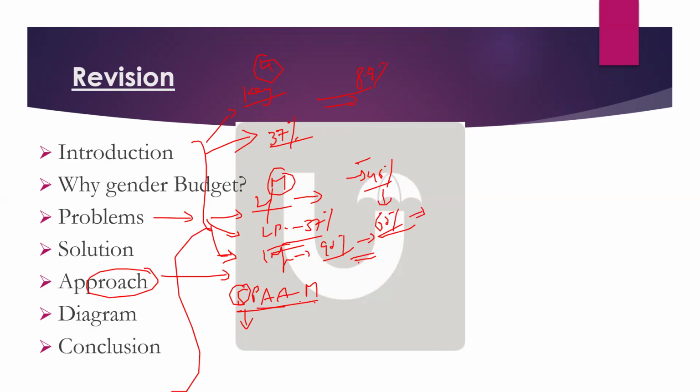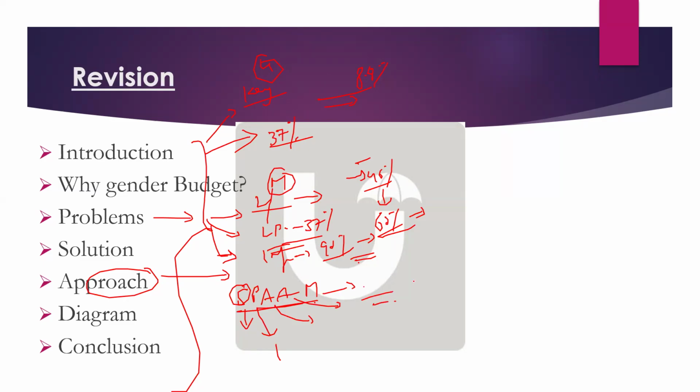So in SPAM, I think you can easily write what SPAM is. You can mention the short form. S is situational analysis, P is policy analysis, A is assessment, another A is budget analysis, and M is monitoring.